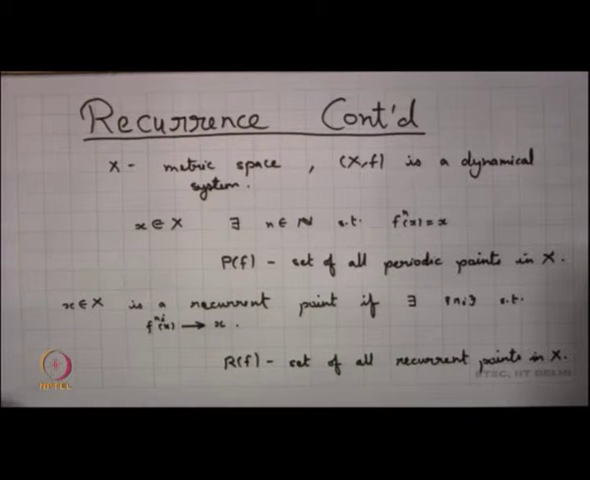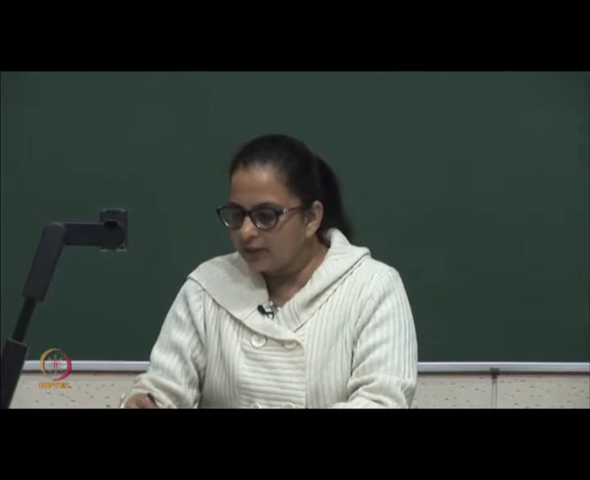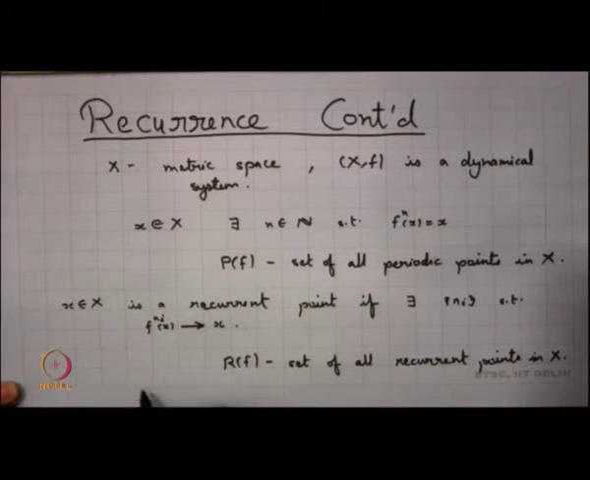There is one more concept which we had seen yesterday, that is the omega limit set, which is the limit set of a point x, and we had seen that for a recurrent point, x belongs to omega(x).